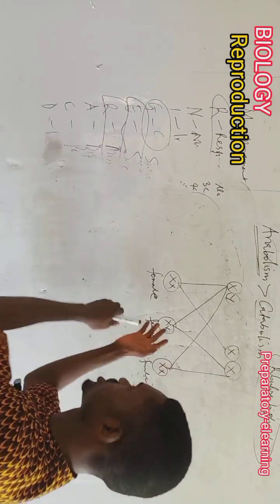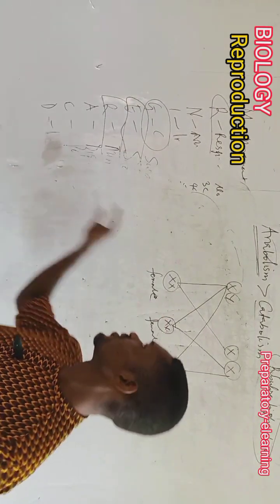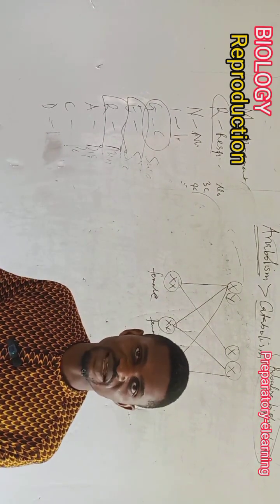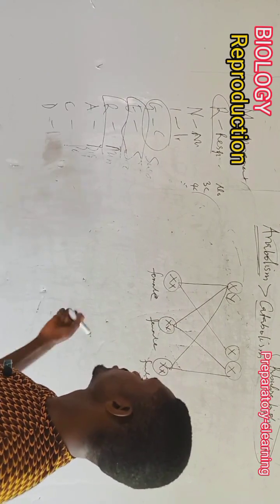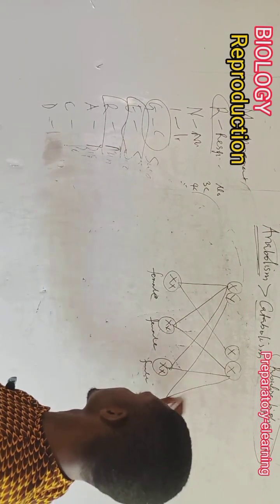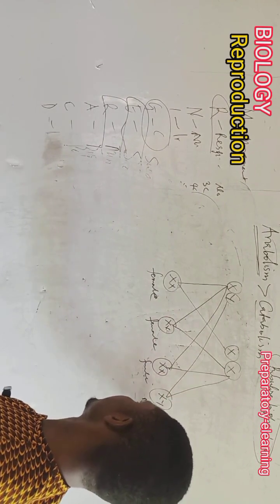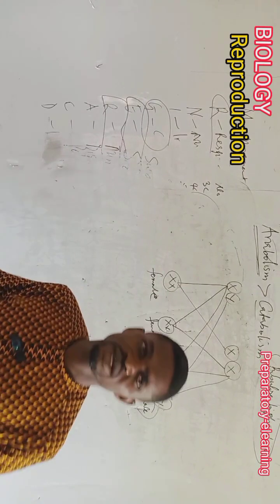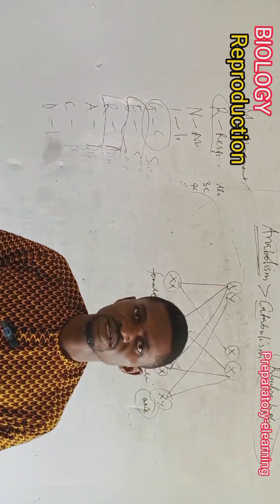So the wife is just there, waiting for the X or the Y chromosome to fertilize the egg. But if by chance the Y comes here to fertilize the egg, that is when the man can have a male child. So we can see that it's actually determined by the man and not the woman.